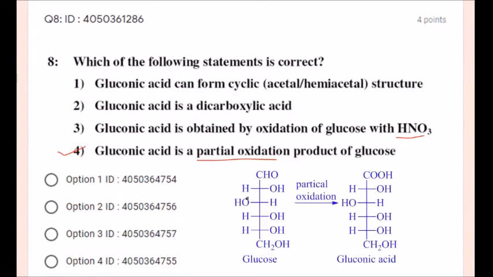Let us see the structure. So this is glucose, right? This aldehyde group is going to be partially oxidized to carboxylic acid. The remaining hydroxy groups will be intact. That is, glucose is converted to gluconic acid. For example, to do this reaction, we can use bromine in water. This gives partial oxidation to give gluconic acid. So option number 4 is the correct option, students.